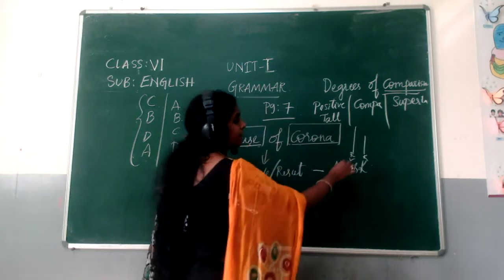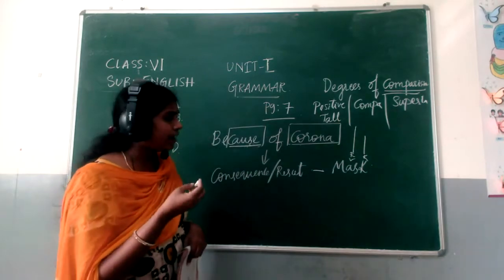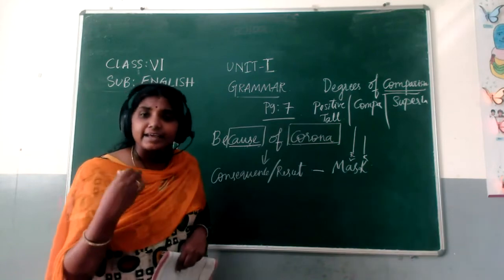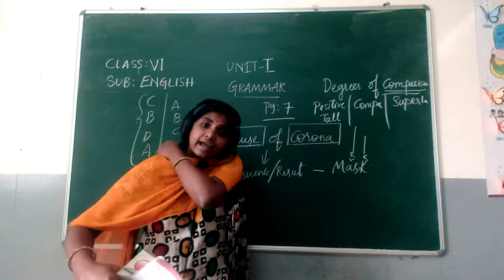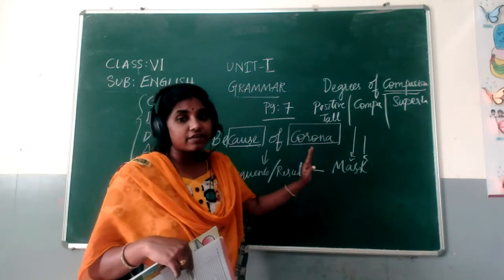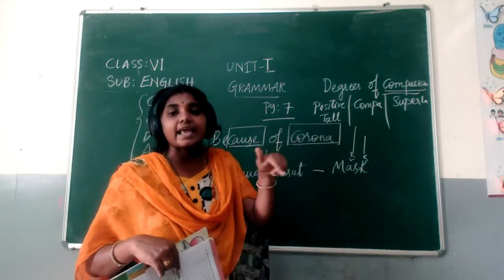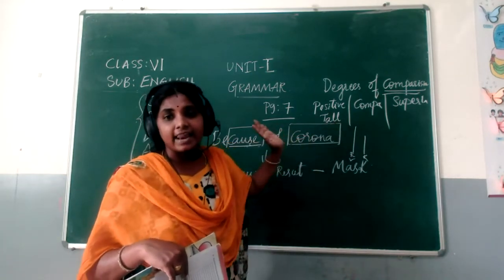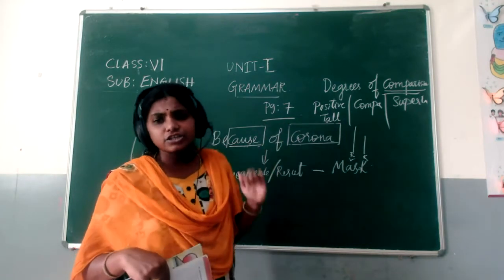So I want to compare heights of Rama and Krishna. How do I tell now? I want to talk about Rama. Rama is taller than Krishna. So here I am comparing. What is that adjective I used here? Taller. Whenever we are comparing, ER is added to this positive degree. Taller. Rama is taller than Krishna, or Krishna is shorter than Rama.